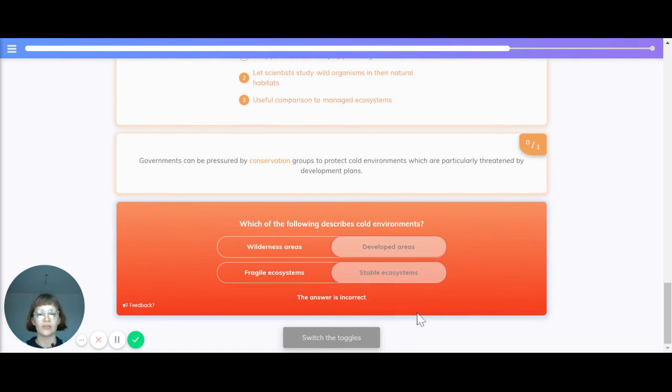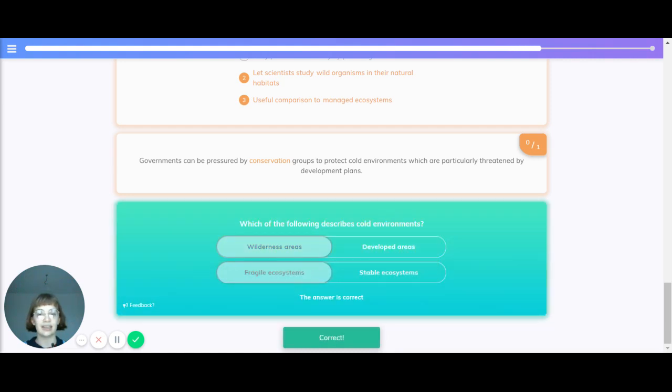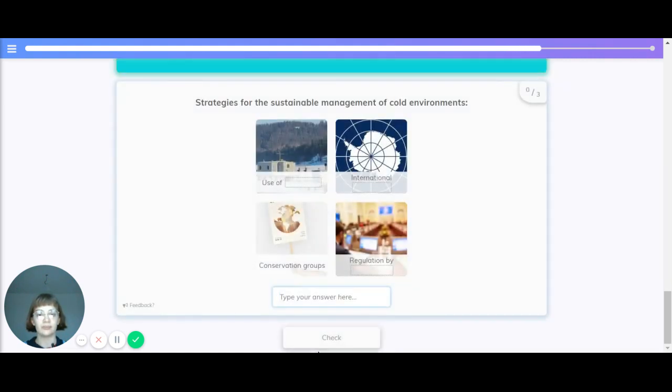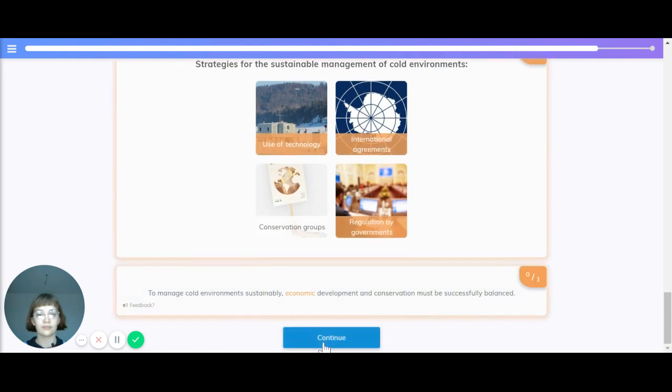Which of the following describes cold environments? Are they wilderness areas or are they developed areas? The correct answer is that they're wilderness areas. Are they fragile ecosystems or are they stable? The correct answer is that they are fragile ecosystems. To manage cold environments sustainably, economic development and conservation must be successfully balanced.